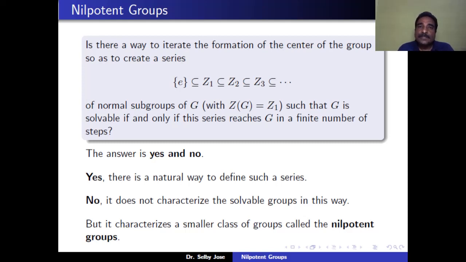Yes, because there is a natural way of defining such a series. It is no, because the solvable groups cannot be characterized in this way. But it can be characterized as a smaller class of groups called the nilpotent groups.